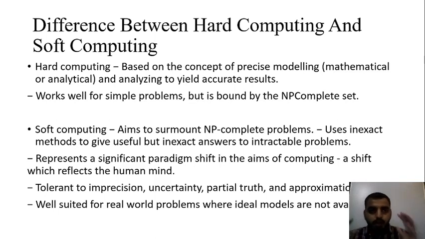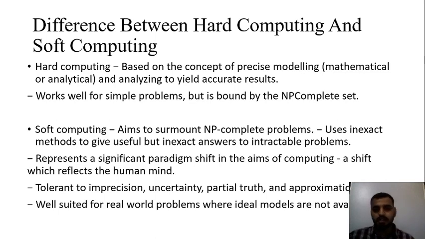Now, to get a clear picture of what actually soft computing is, let me compare soft computing with hard computing, so that we can clearly understand the differences between them. To remind you all what hard computing is, hard computing depends on exact results.